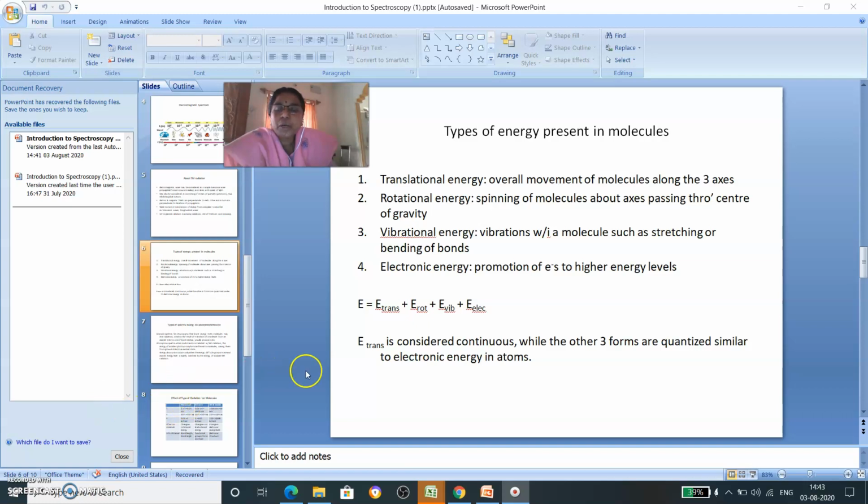So what about the total energy? It is a combination of all these four different types of energy: translational, rotational, vibrational and electronic energy.